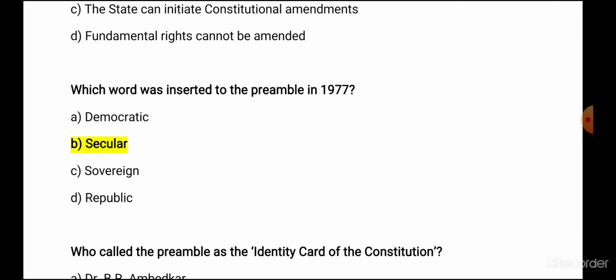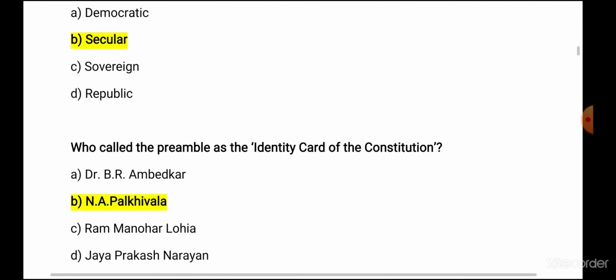Next one, which word was inserted into the preamble in 1977? I said three words were added to the preamble, that is socialist, secular and integrity. So in this the word secular is here. While amending through the 44th Amendment Act, these three words were added: socialist, secular and integrity. So here the answer is B, secular.